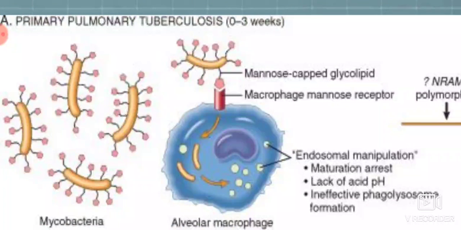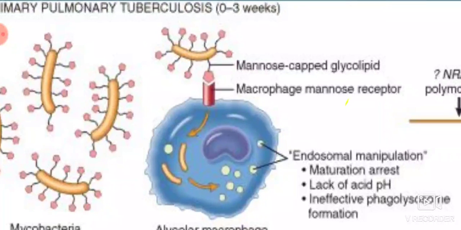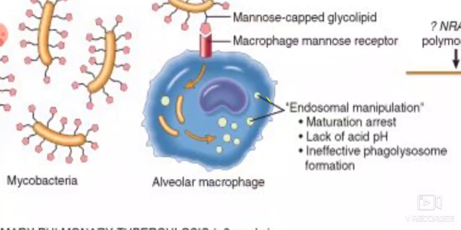a first time exposure to the tubercular antigen, the macrophages become activated due to the presence of the mannose-like receptor on the macrophage. With the help of the mannose-like receptor, tuberculous bacilli attach to the macrophage. Later on, macrophages phagocytose the tuberculous bacilli and the bacilli enter the macrophages. These macrophages are not able to kill the tuberculous bacilli. Why? Because the bacilli are responsible for maturation arrest.